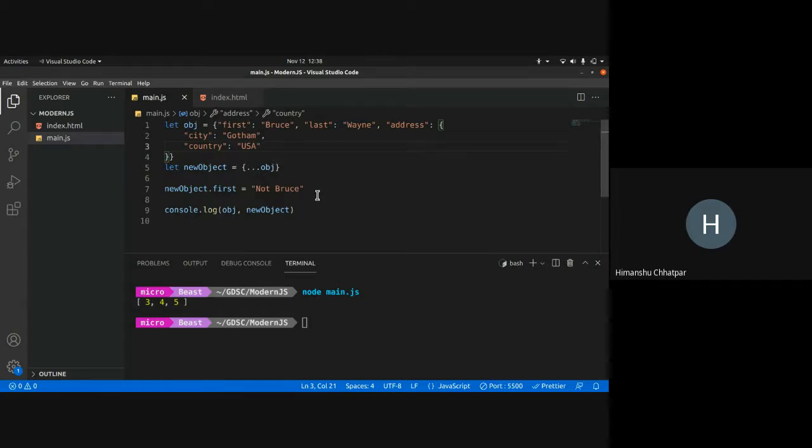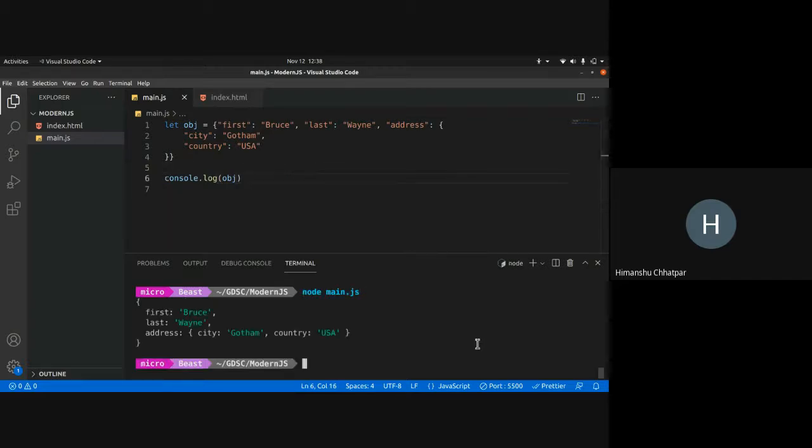So if I console.log the object now, let's get rid of this. And see, this is a nested object, right?